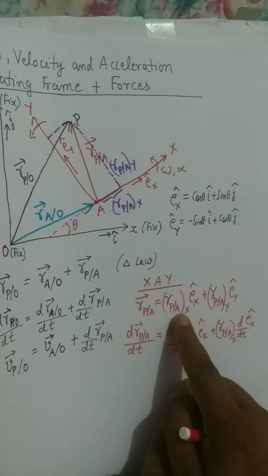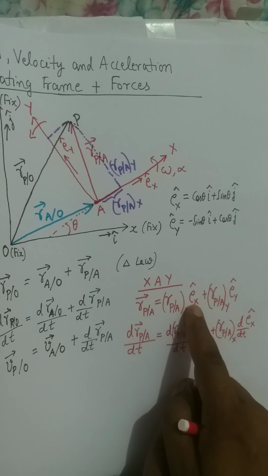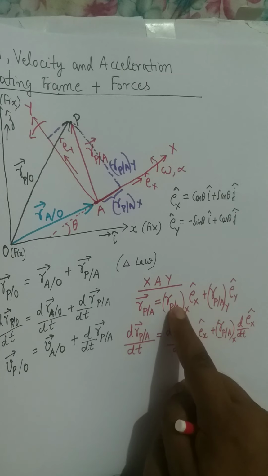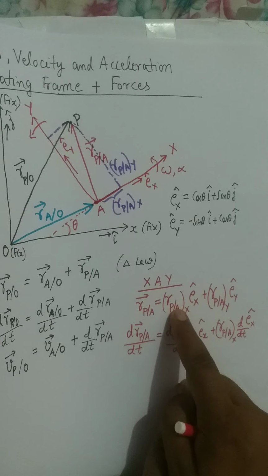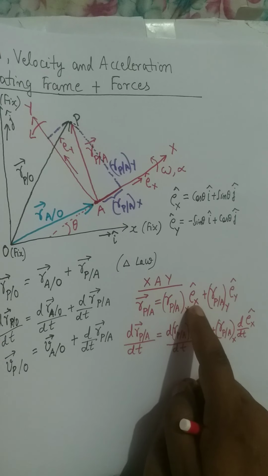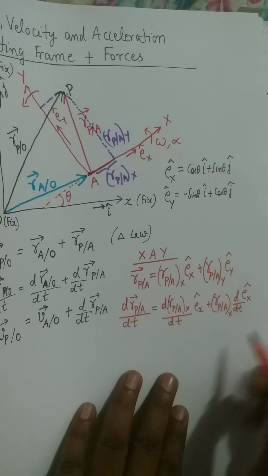So the derivative of the first term: these are two variables here. So derivative of the first variable and then Ex cap, plus first variable and then derivative of the second variable. This is called the chain rule or product rule of derivatives.